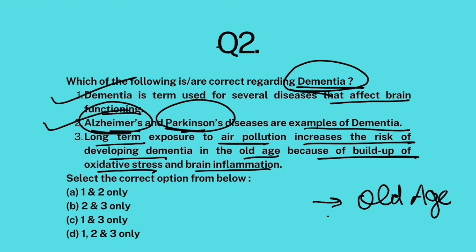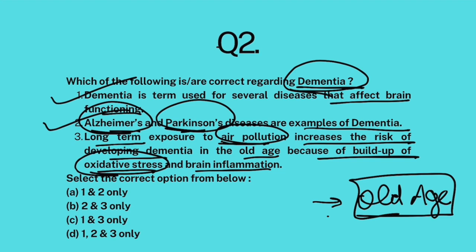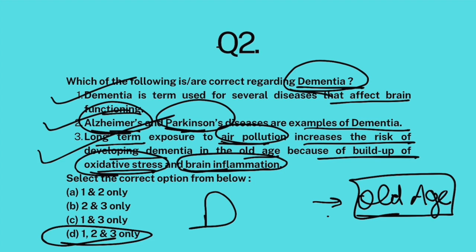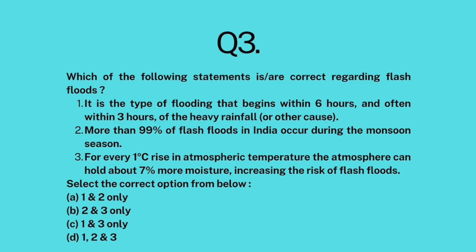A recent study has found that long-term exposure to air pollution increases your chances of developing dementia in old age. Because of long-term exposure to air pollutants, there is oxidative stress in your body, that is, free radicals accumulate and your body is not detoxified, and brain cells become inflamed. So the third statement is also correct. All statements are correct. The answer is D. Question number 3.